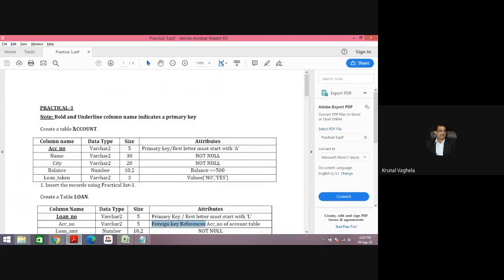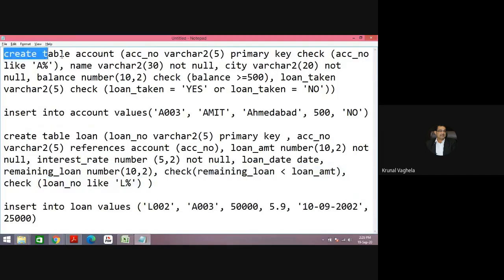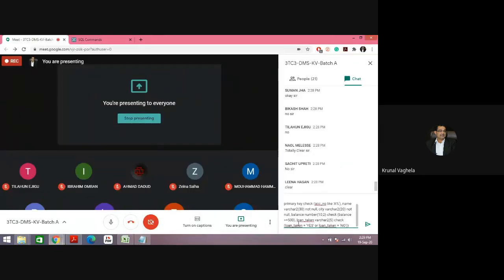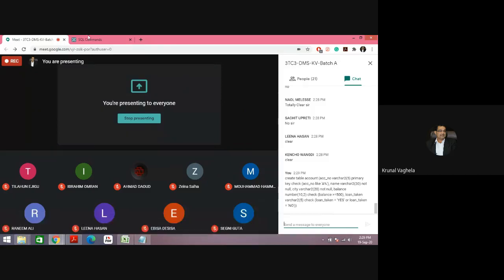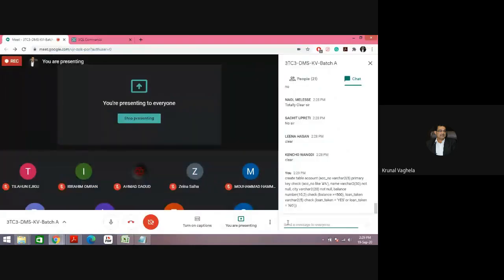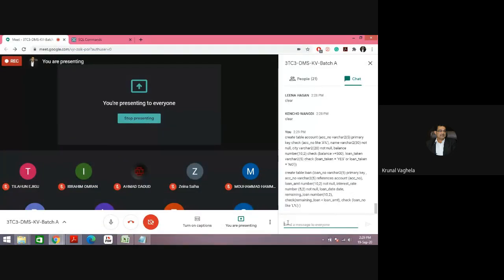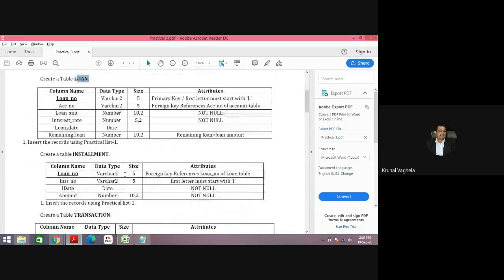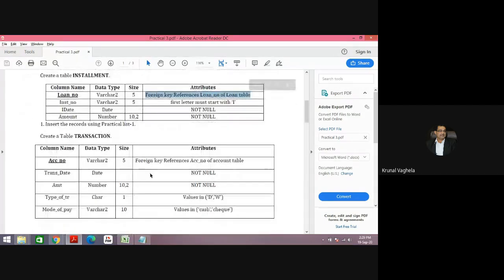So I have already created account and loan, and I will also send you the query. Let me send you. This is the query for table creation of account. And this is for loan. These are the two queries, so you need to create these two tables. Apart from this, installment, with the reference key, which we have already done, and the transaction table. So these four tables you need to create.